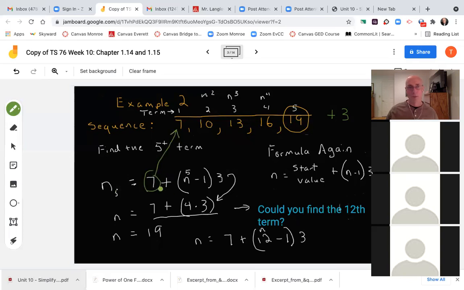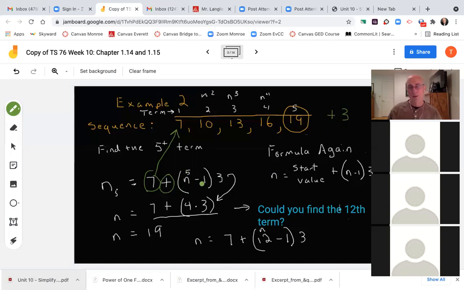Plus, when I see that plus sign right there, I know I'm dealing with what they call an arithmetic sequence or a linear one, which we'll get into in the next chapter in a moment. But we're dealing with plus or minus, so it's arithmetic. And then n, what term am I looking for? I'm looking for the 5th term. So it's n, 5 minus 1, times, what is my common adder each time? I'm adding 3 each time.